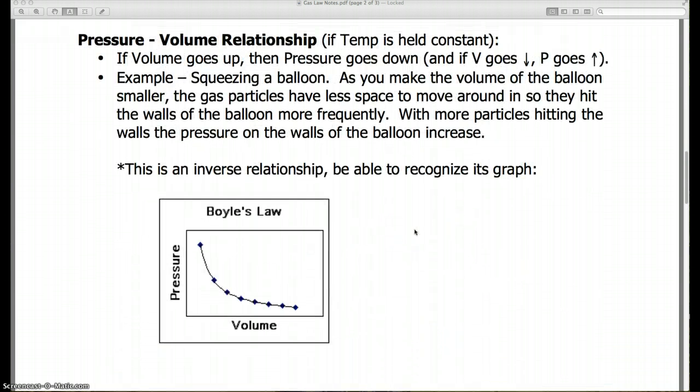The next relationship we're going to talk about is between pressure and volume, and in this case, temperature is held constant. If we think of a bag of chips, one way to open a bag of chips, though it doesn't work very well because it often crushes the chips, is to squeeze the bag.